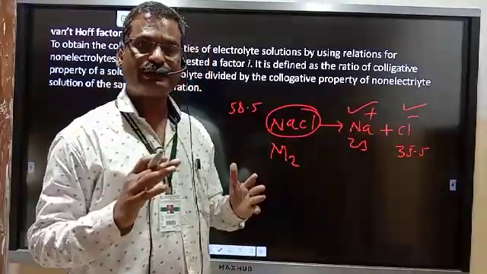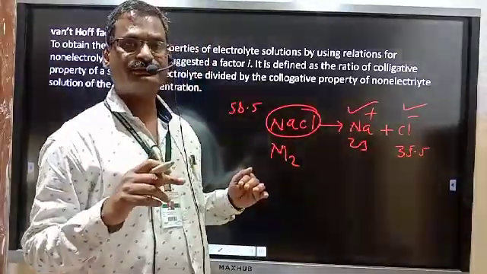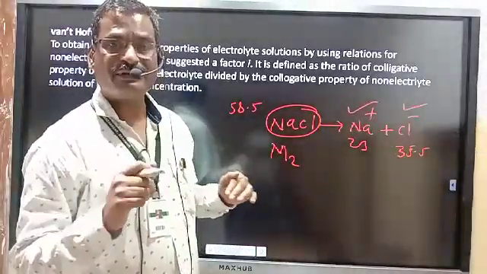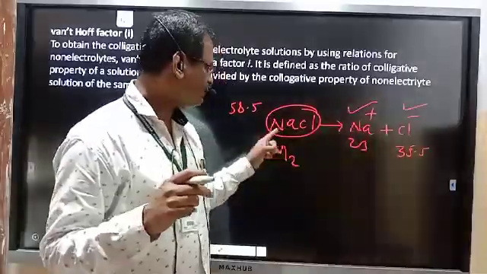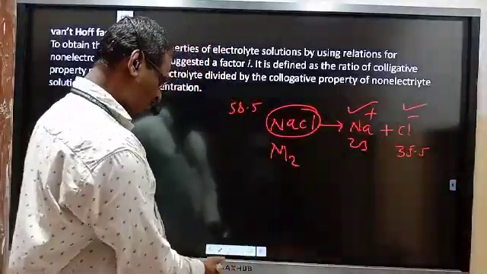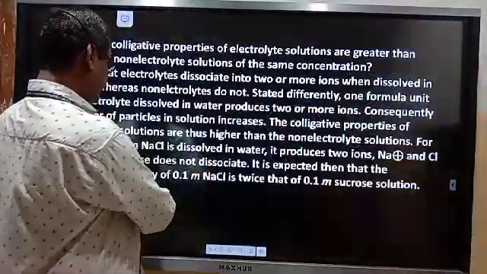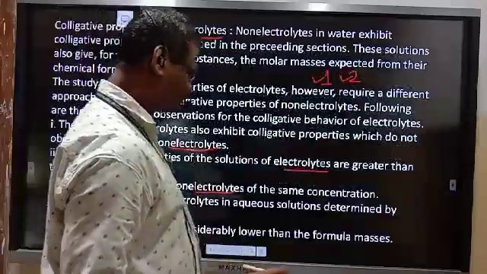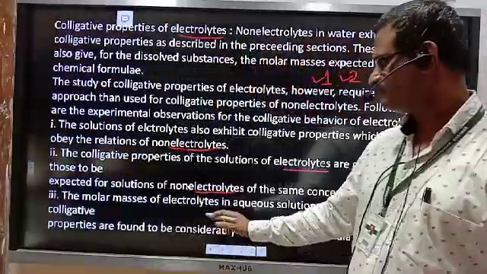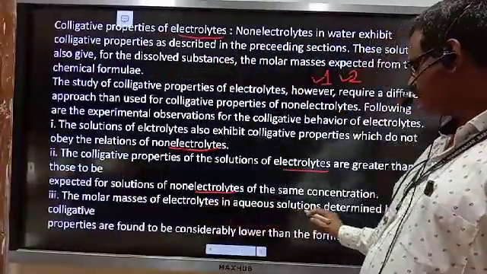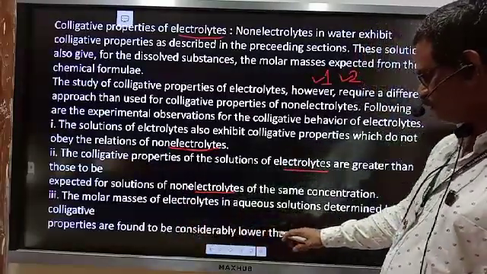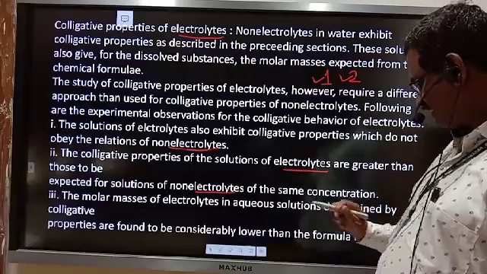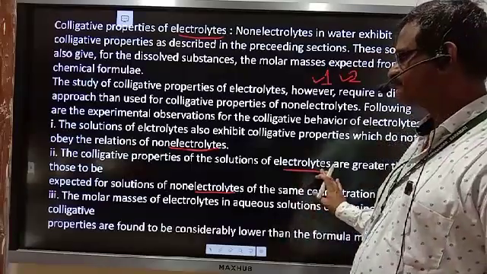Therefore, the molecular weight of an electrolyte obtained by colligative properties is less as compared with the expected value. So, that is the meaning of the third property. The molar masses of electrolytes in aqueous solutions determined by colligative properties are found to be considerably lower than the formula masses.